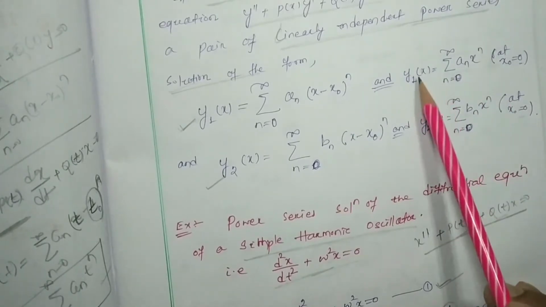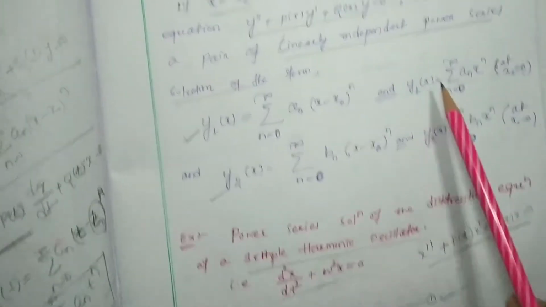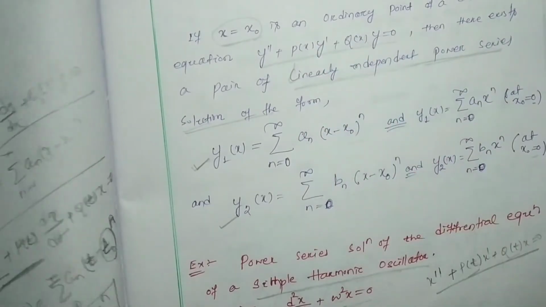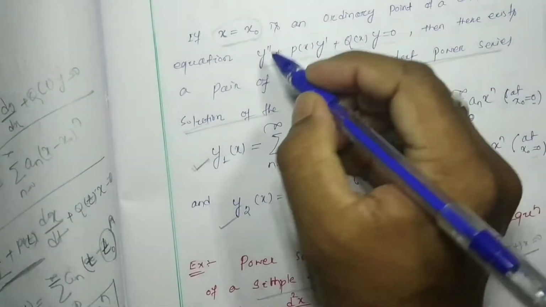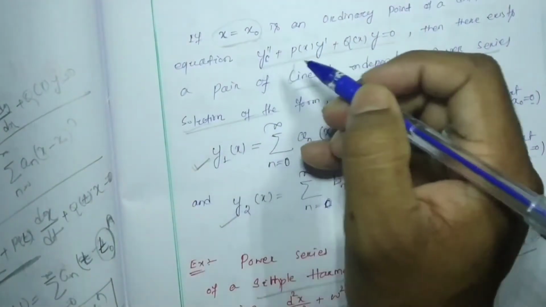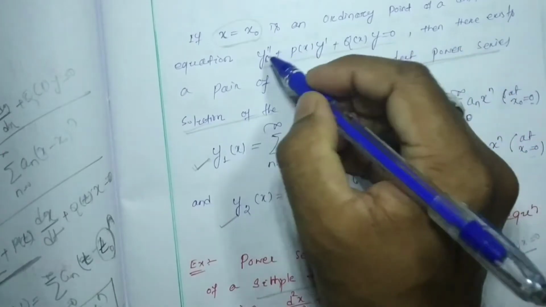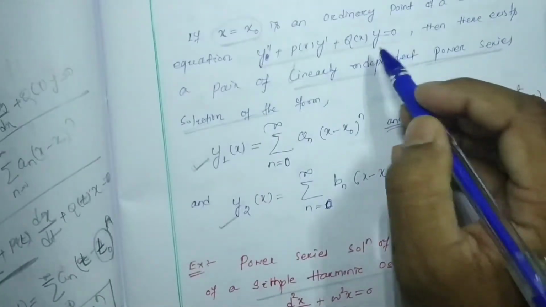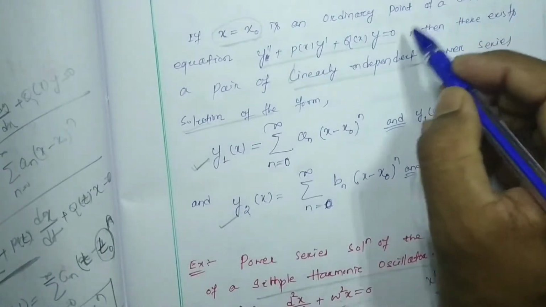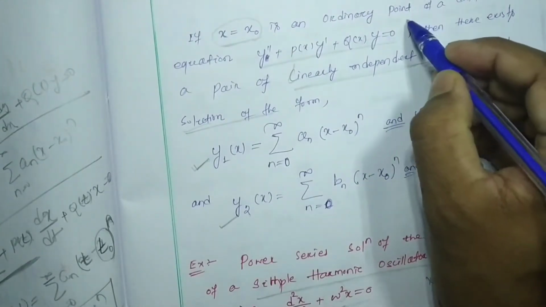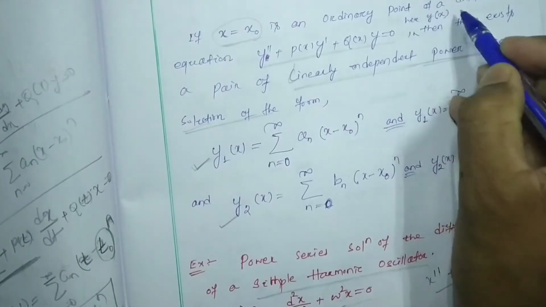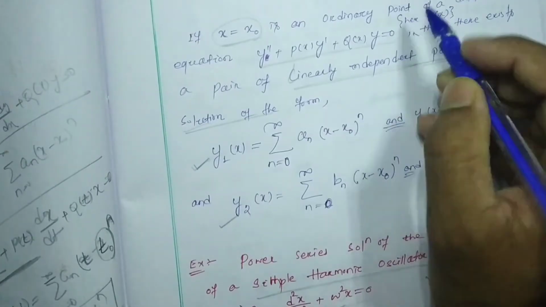Here y1 is a function of x, p is a function of x and q is a function of x, and here I have to write y dash also. Here y is a function of x, in bracket you have to write x.